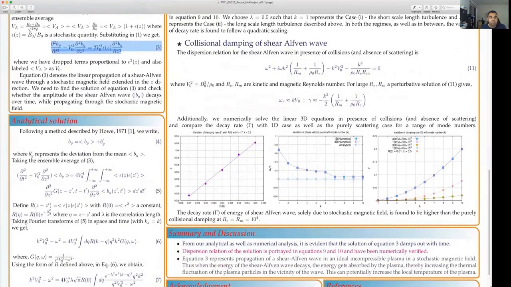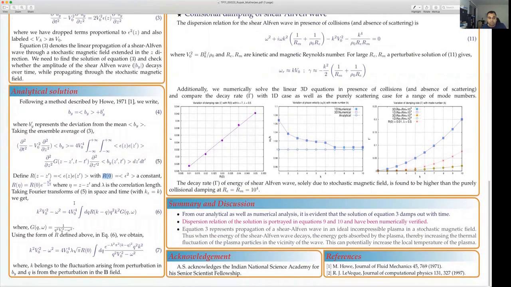For the analytical solution, we expand by in terms of a mean, which is the average of by, and a deviation from the mean, which is by prime. We take the ensemble average of equation 3, which is this, where G is the Green's function, and then we also define R in terms of a correlation length and R0, which is the amplitude of the perturbation. We take the Fourier transform of equation 5, which gives us this equation, and substitute the definition of R from here in this Fourier transform equation to get the dispersion relation.